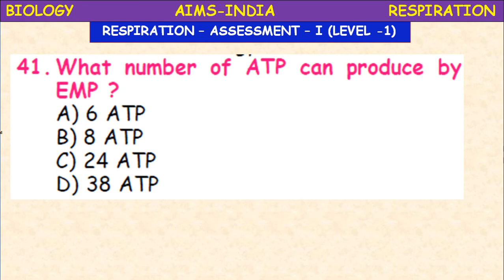Next, what number of ATP are produced in EMP? EMP means Embden, Meyerhof and Parnas pathway, EMP pathway. So this EMP pathway means Krebs cycle itself. 8 ATPs are produced.